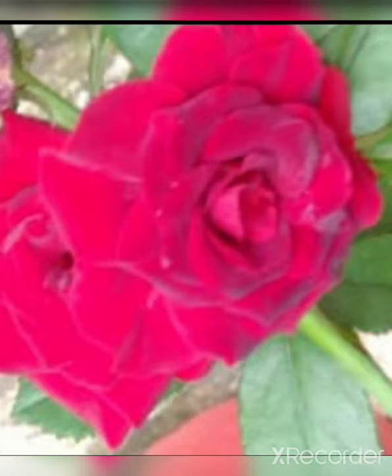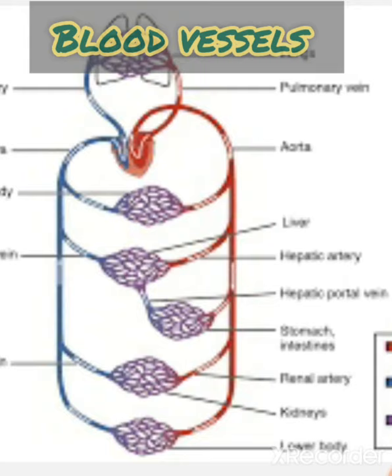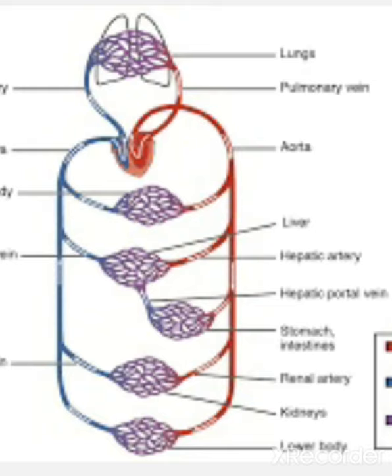How does blood reach all parts of the body? Blood flows continuously through blood vessels all over the body. Blood vessels can be seen if you closely observe your hands, feet, etc. All blood vessels are not alike. Veins, arteries, and capillaries are the different types of blood vessels. Yes, our today's topic is blood vessels. Have you understood that along with the heart, the blood vessels also have a role in circulating blood to different parts of the body?